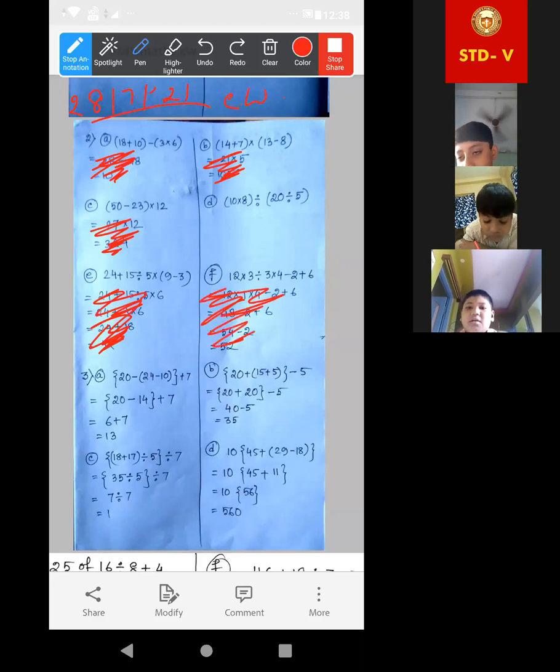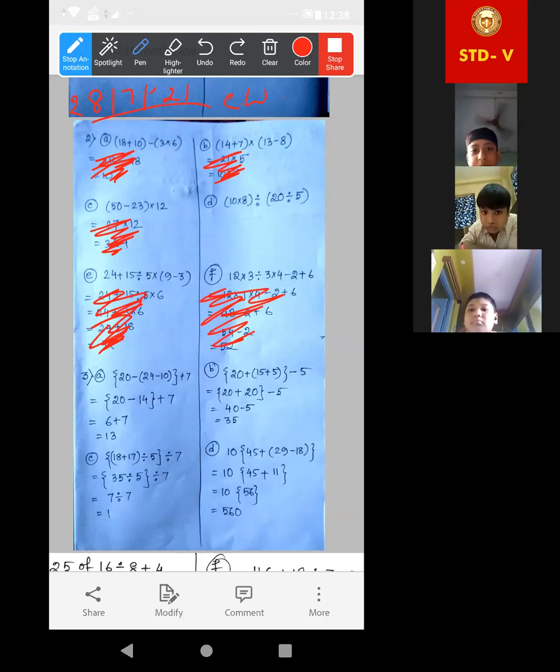Already I explained about the rule: vinculum and bracket, of division, multiplication, addition, subtraction. Yes or no? So that rule we have to apply here. The first one is very easy. Here only bracket is given and then subtraction.